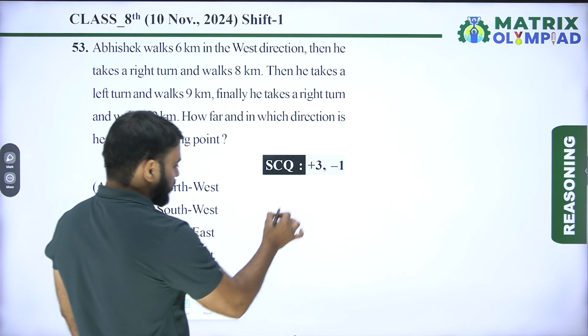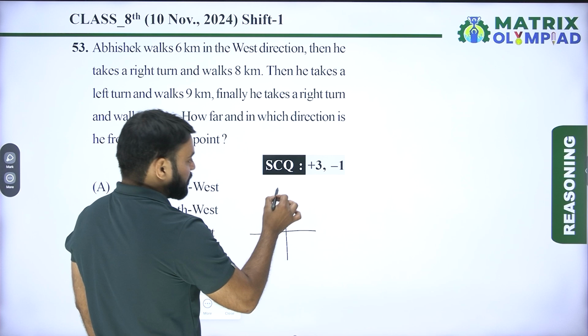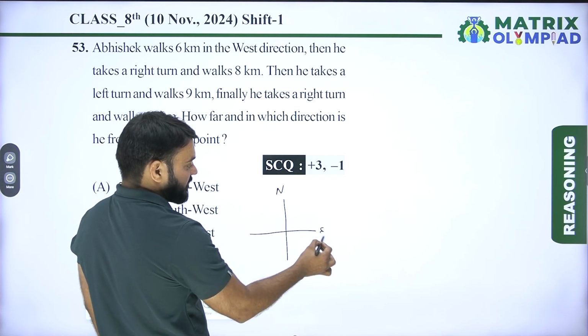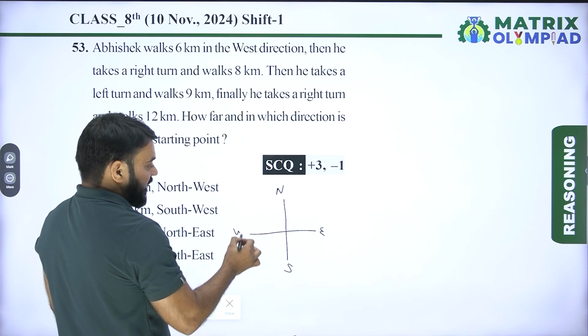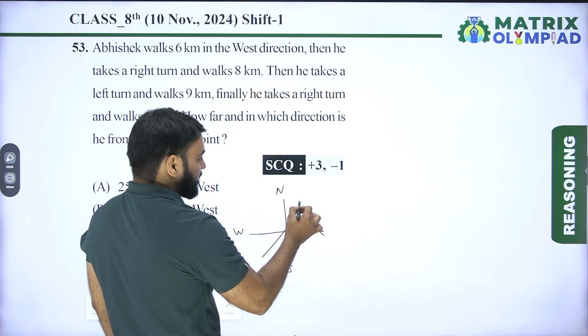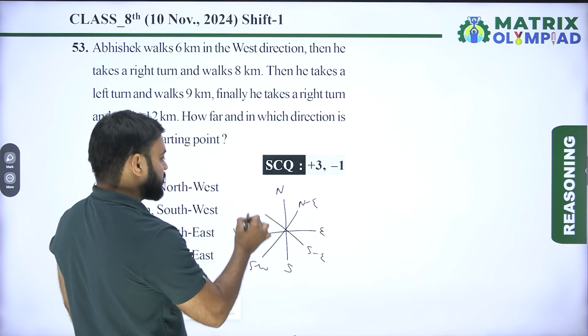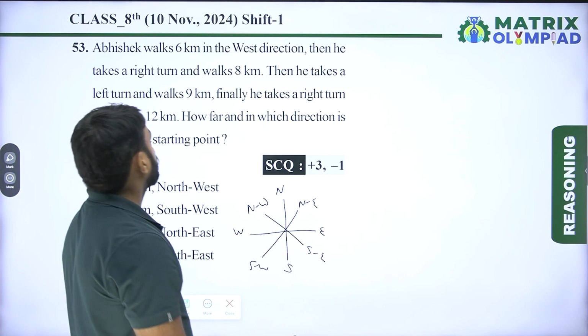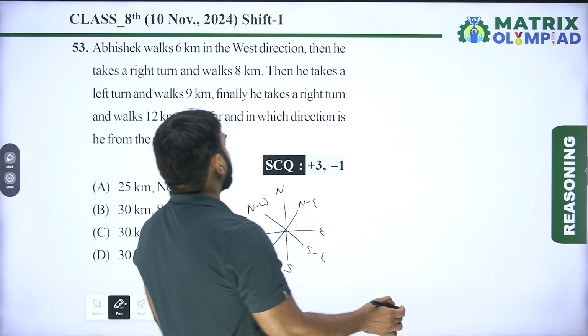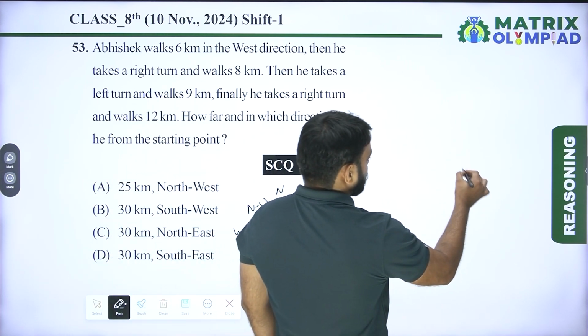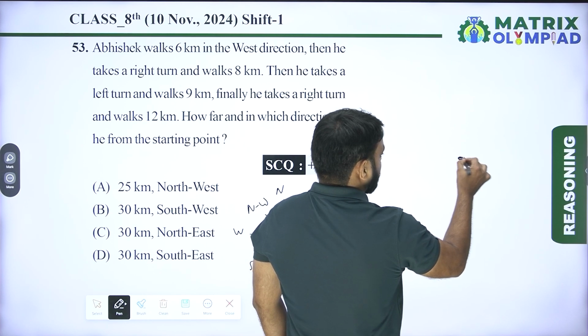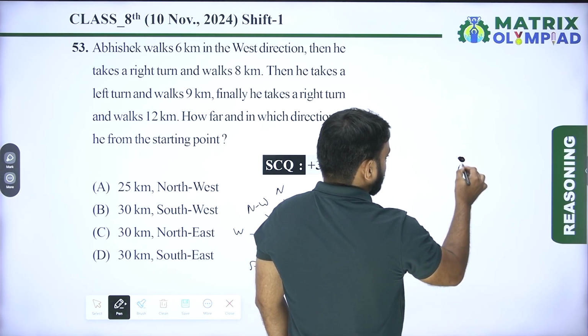Before starting this question, we should know that there are 4 main directions. This is north, this is east, this is south, and this is west. And there are 4 cardinal directions. This is northeast, this is southeast, this is southwest, and this is northwest. Now, according to the question, Abhishek walks 6 km in the west direction. Let's suppose A is the starting point of Abhishek.